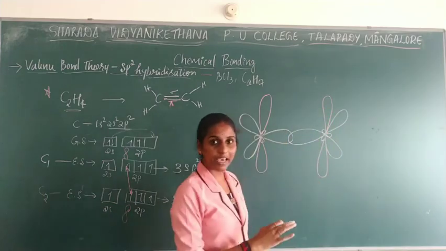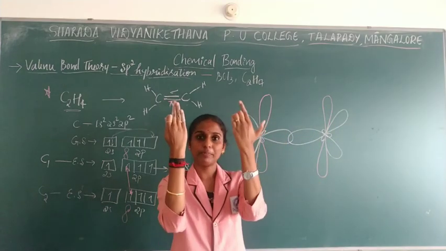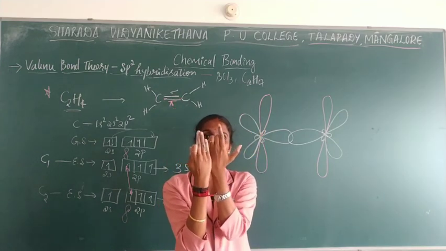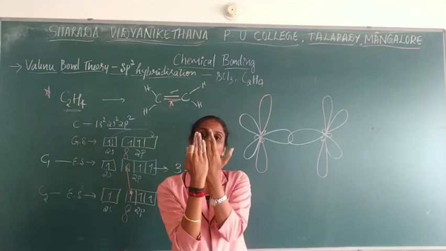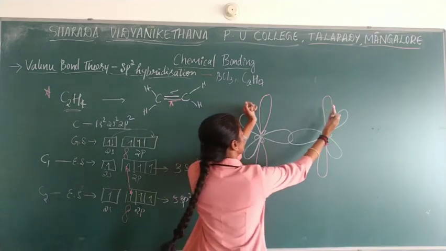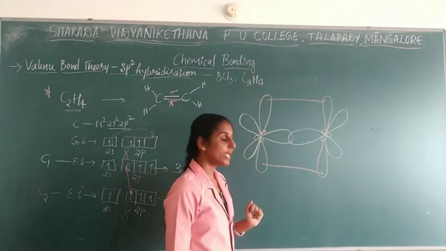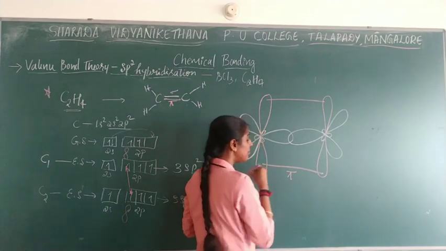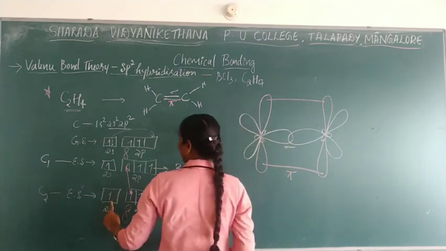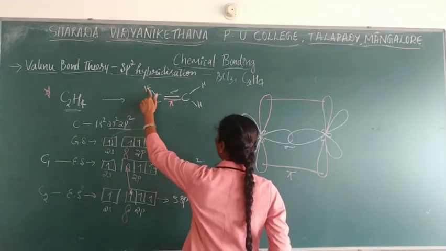This is the diagram. So it looks like this, but actually when the p orbital is formed, it will overlap like this. Actually, the overlapping takes place in this way. Sideways overlapping will be formed. Like this, the overlapping will take place. So this will overlap with one another. This is nothing but pi bond formation. So here we will be having sigma. Here it will get paired, so these electrons will get paired by hydrogen.